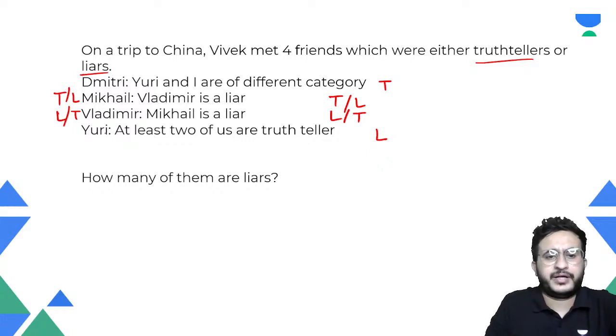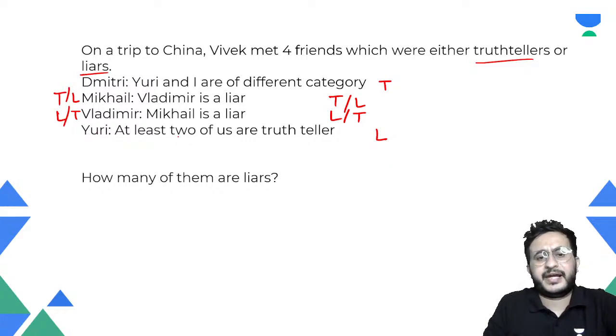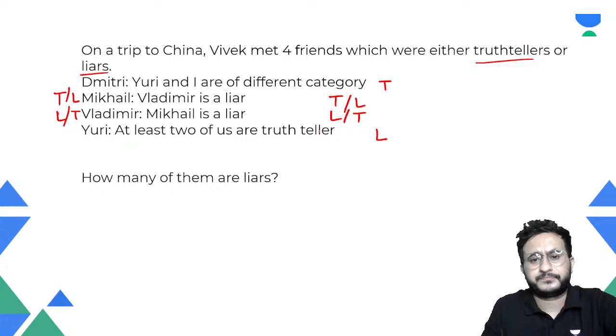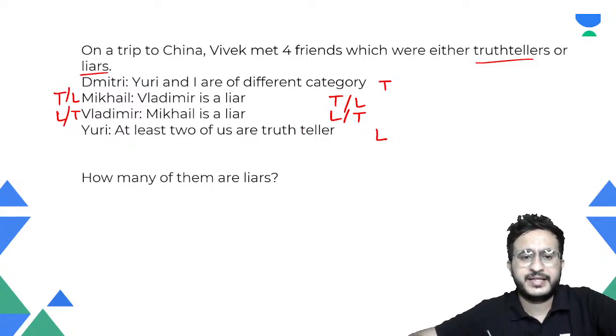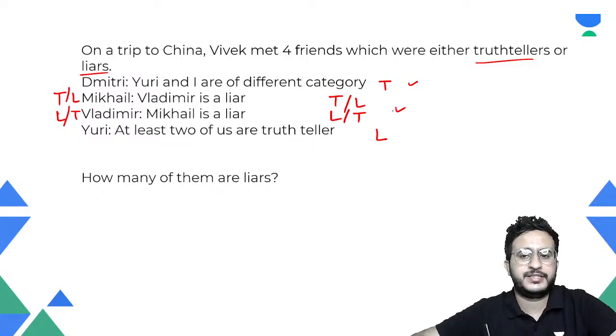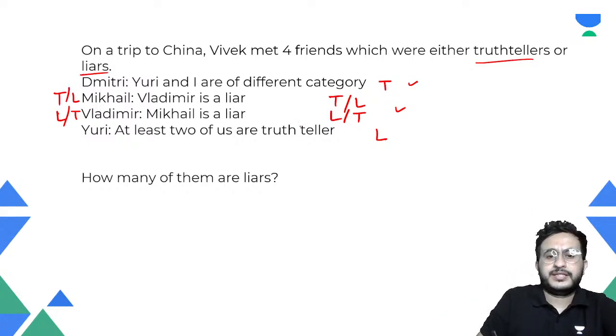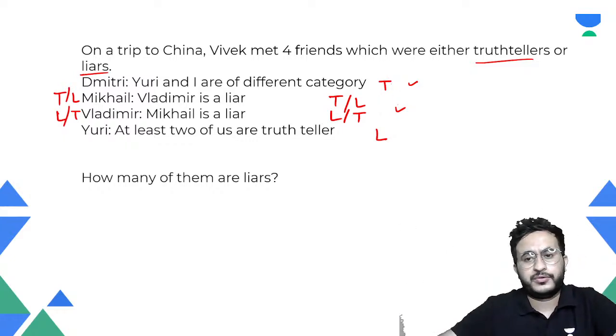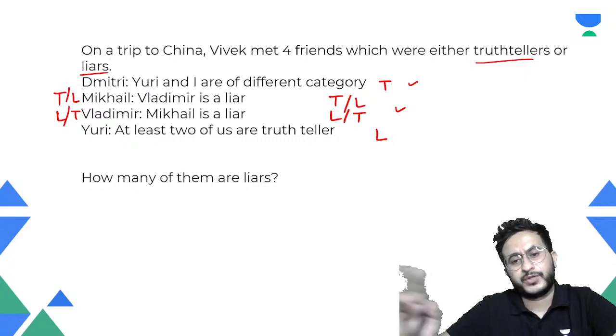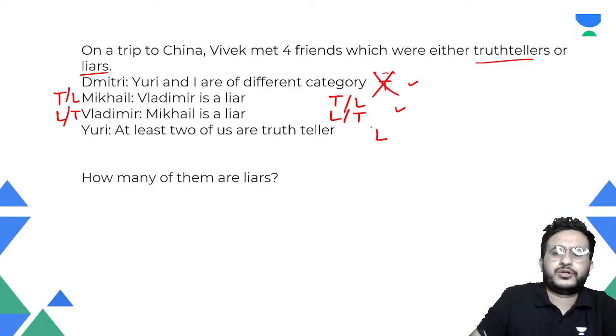Now if we look at Yuri's statement, Yuri is saying at least two of us are truth tellers. Now he is a liar, and he's saying that at least two of us are truth tellers. Now how many truth tellers are there? One is Dimitri, and one of the other two is also a truth teller. So he cannot be a liar because his statement is turning out to be true. His statement is true because he's saying at least two of us are truth tellers. One truth teller is this, another is one out of these two. So how can he tell the truth if he's a liar? That means our assumption is wrong.